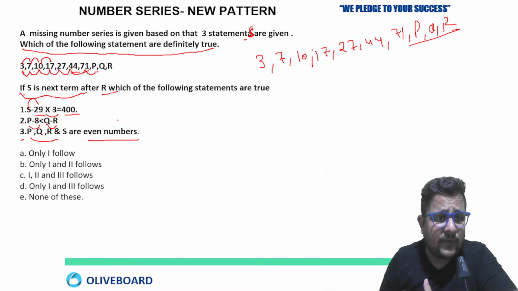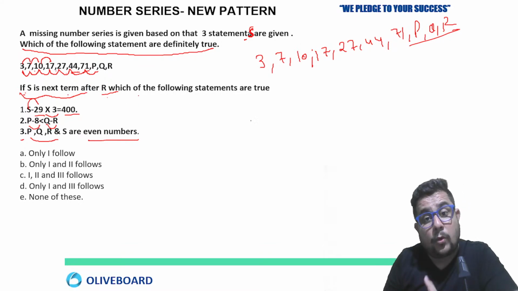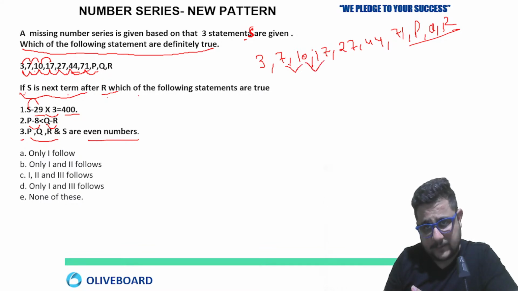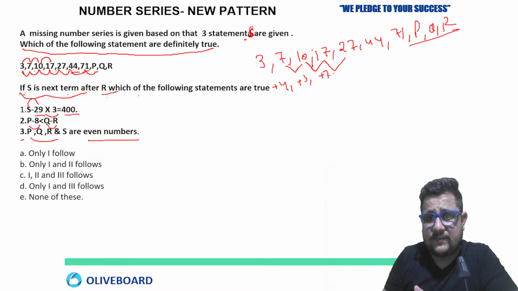They can ask you everything, anything. So now just look out here. If S is the next term after R, which of the following statements are true? First of all, we know the pattern here. 3 plus 4, 7. 7 plus 3, 10. 10 plus 7, 17. 17 plus 10, 27. So plus 4, then plus 3, then plus 7, then plus 10, then plus 17, then plus 27.